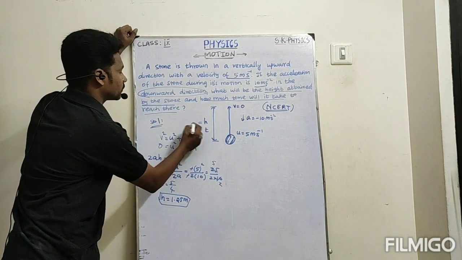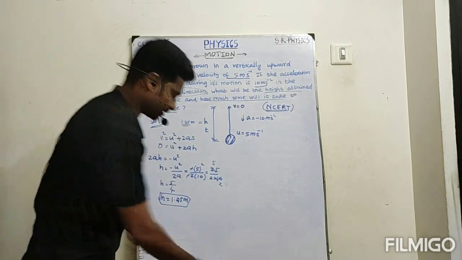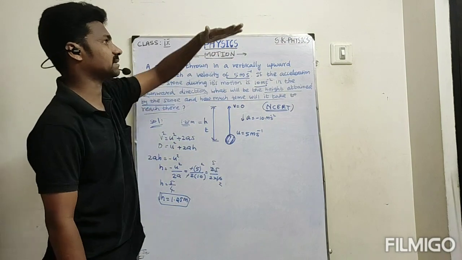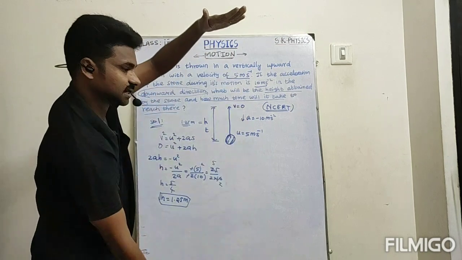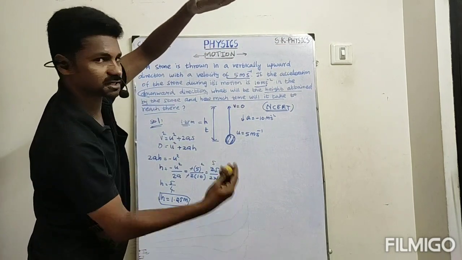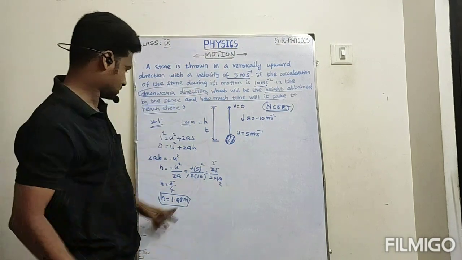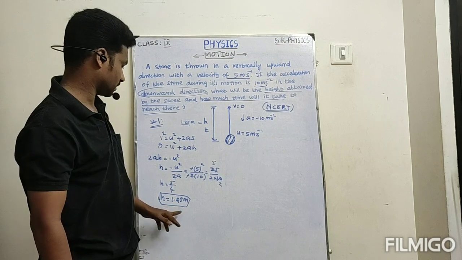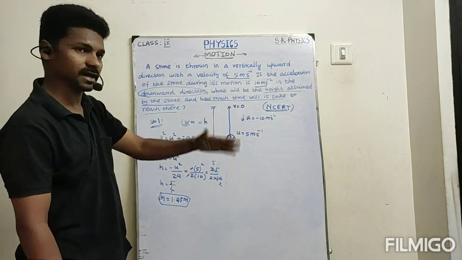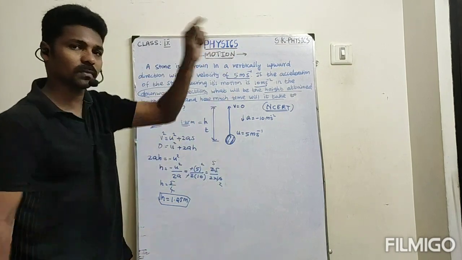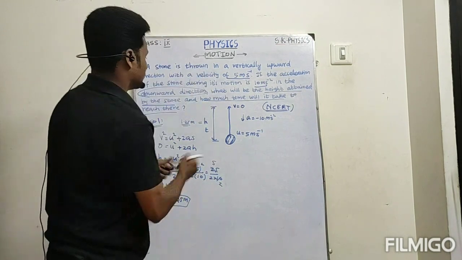So now we found the H value as 1.25 meter. What is the meaning here? If I throw the object in the upward direction from the bottom, it will cover this much height, 1.25 meter, after a particular time. What is that particular time? That only we are going to calculate next.